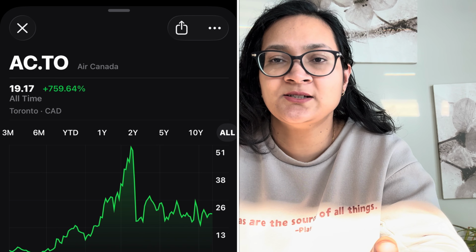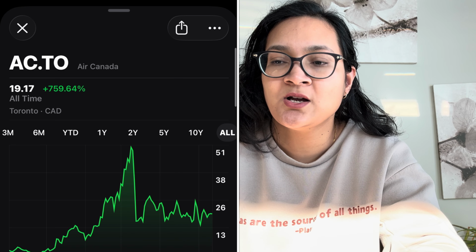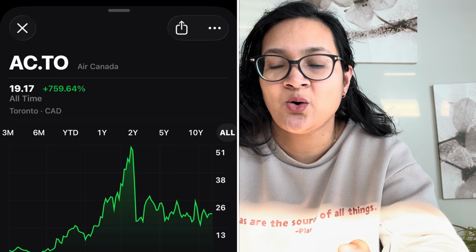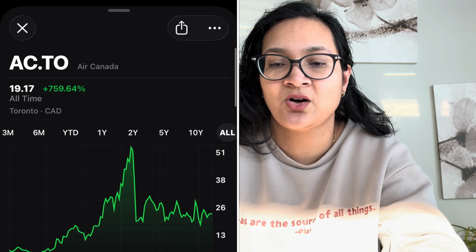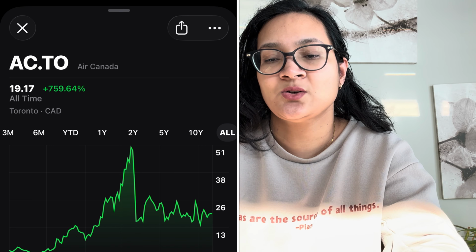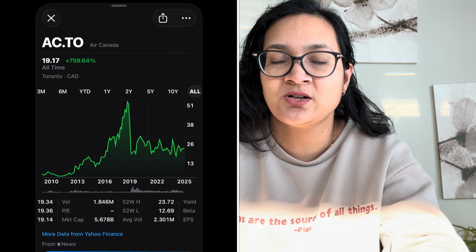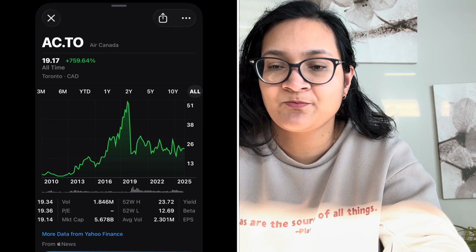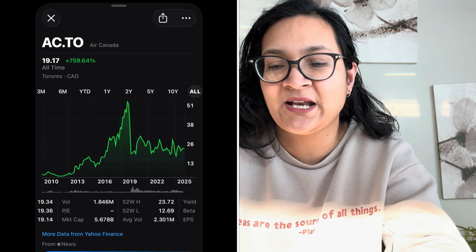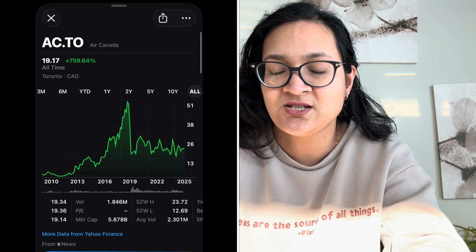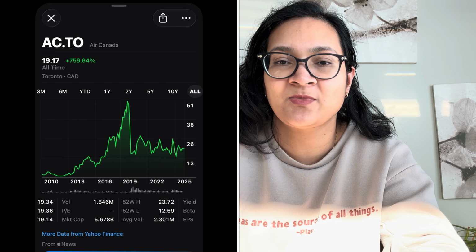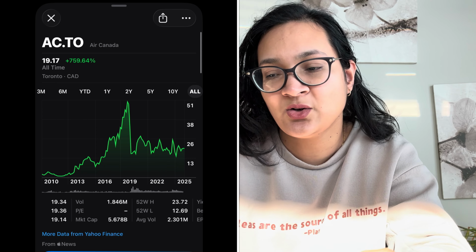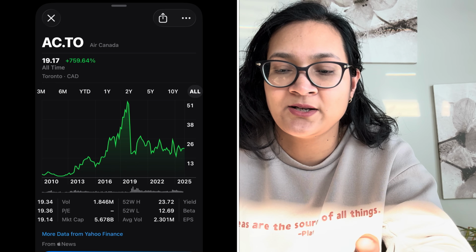And when you search for stocks, you have to know the ticker symbol. For Air Canada, that's AC.TO, Air Canada on the Toronto Stock Exchange. If you don't know, research the ticker symbol of the stock that you want to buy. If you type in the company name, you may find it, but sometimes the name of the stock is not even close to what the company name is. So you have to research and find what stock you are interested in.